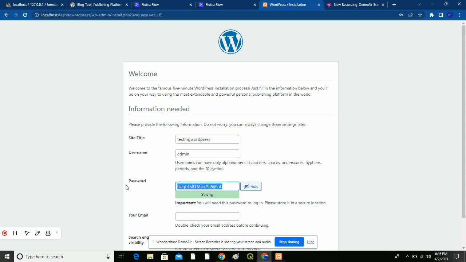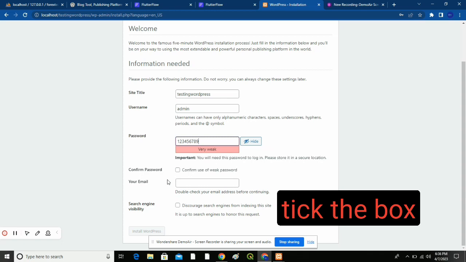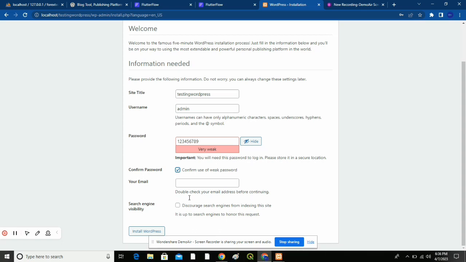But for the sake of this video, we're not going to use that. Don't worry about the weakness. Now confirm the password. Now your email, you can just put okay. Then you can click on install WordPress.